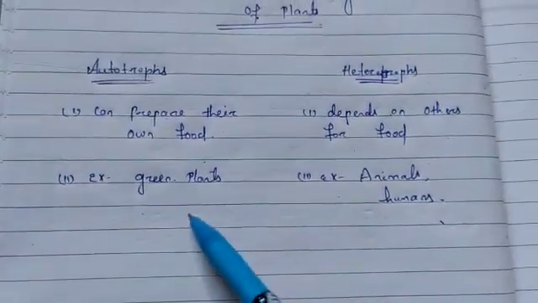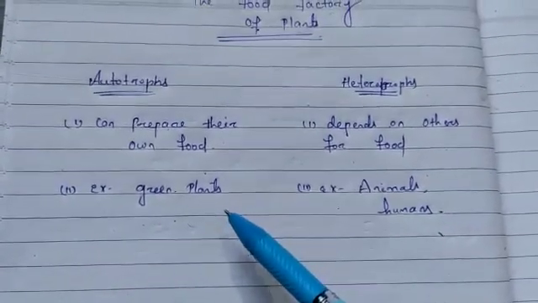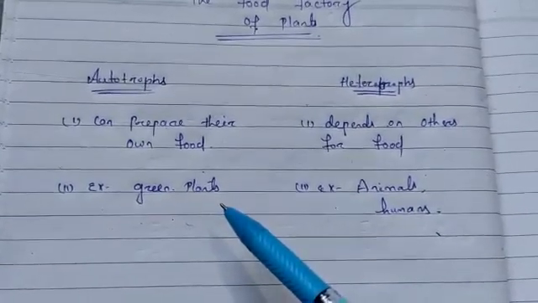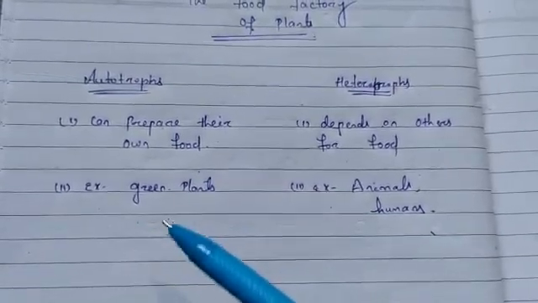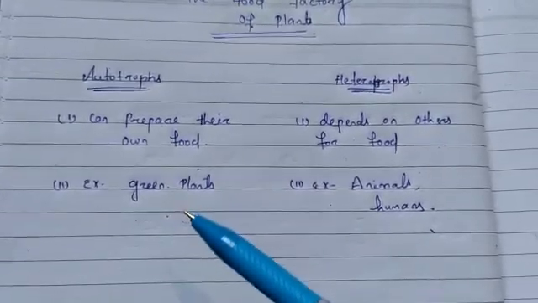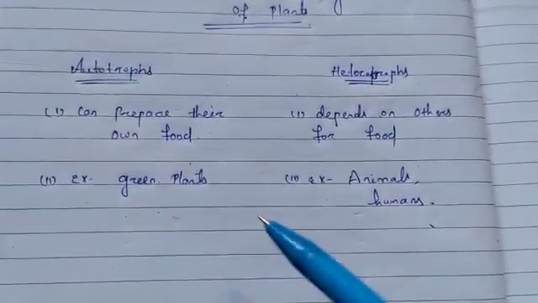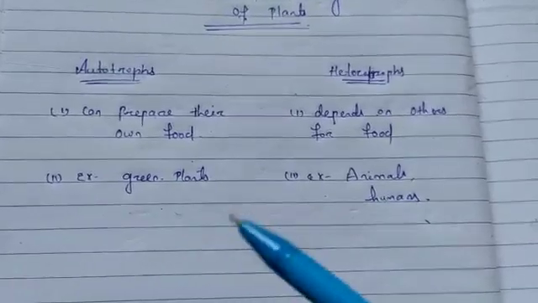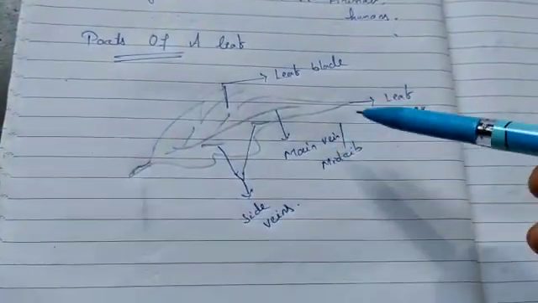Now we will see how green plants produce their own food. Even from class 3 you had studied that the leaf is known as the kitchen of the plant. The leaf is able to prepare food for the plants. Now we will study how food is prepared in the leaf. For that we will study the structure and function of the leaf. First we will study the parts of a leaf.